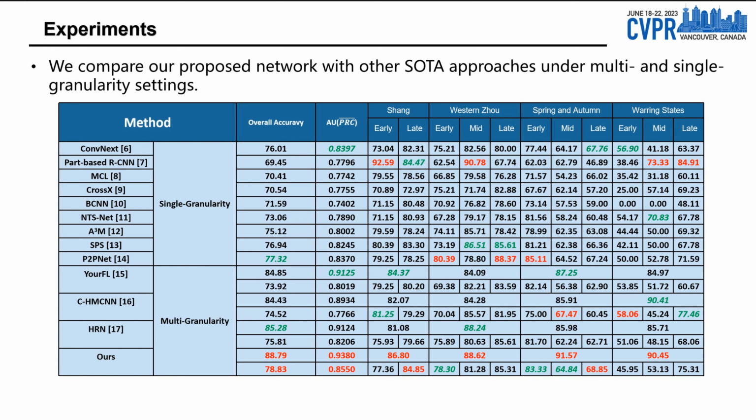As the table shows, using the same backbone ResNet-50, our method outperforms the state-of-the-art single granularity method P2PNet on the bronze ding dataset benchmark. And our method outperforms the state-of-the-art multi-granularity method HRN. Furthermore, we achieve the best performance for all 4 coarse-grained dynasties and 2 out of 11 fine-grained periods for each independent era classification.